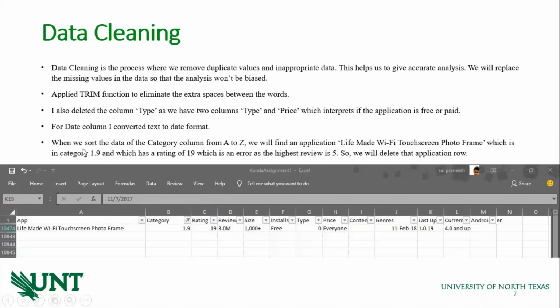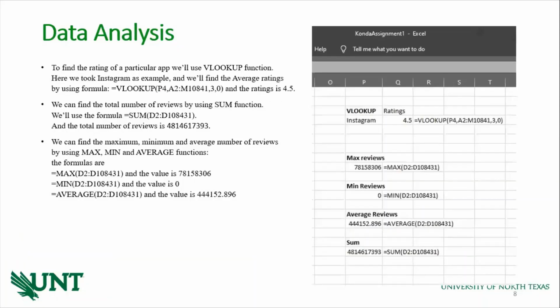And next, when we sort the data category-wise, we can see a category with 1.9. The name of the application is LifeMade Wi-Fi Touchscreens Photo Frame. It has a rating of 19, where the maximum value of rating is 5 stars, which is obviously an error. So we will delete this row of data, and our data cleaning is completed. Next we'll go into data analysis.